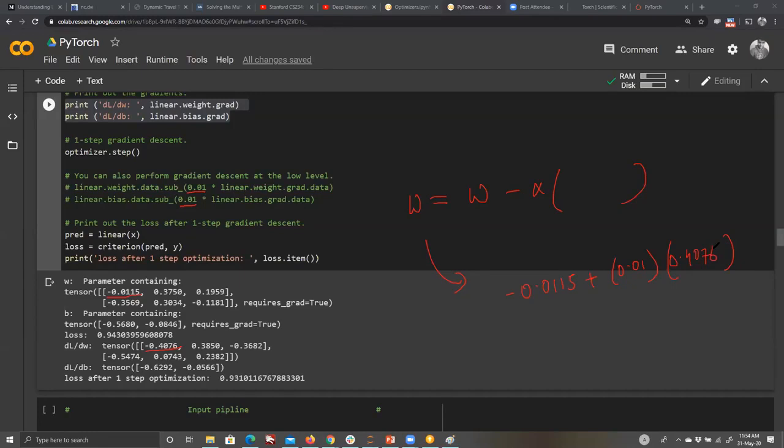Times X. We do not know the X value here, I can print the values out, but there would be an X value. So basically this will be the update of, let's call it, W00. In one step, W00 will get updated. Similarly, in parallel, all of the weights and all of the biases will get updated. Then it calculates the loss again after one step of optimization, and compared to the original loss, which was without running anything, you can see a very small improvement.